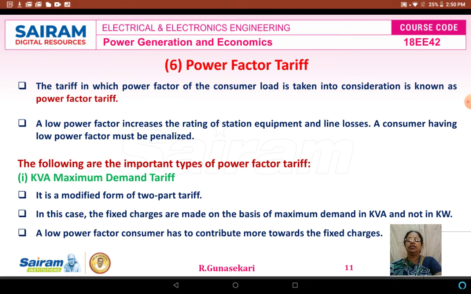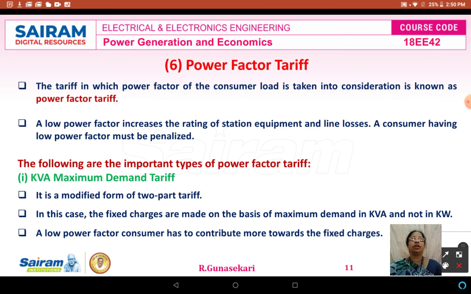Then the sixth type of tariff is the power factor tariff, because the power factor mainly depends upon the load only. So what is the definition of power factor tariff? It is nothing but the tariff in which the power factor of the consumer load is taken into consideration, known as the power factor tariff.